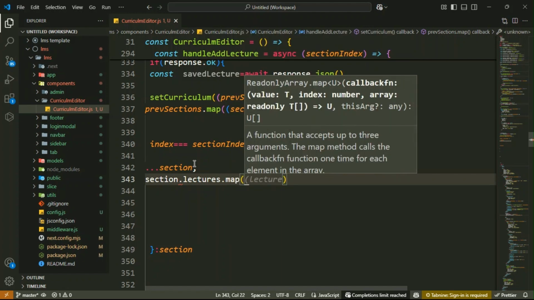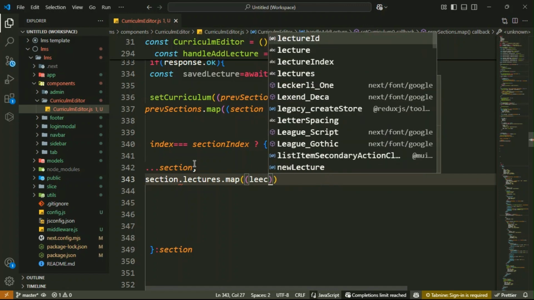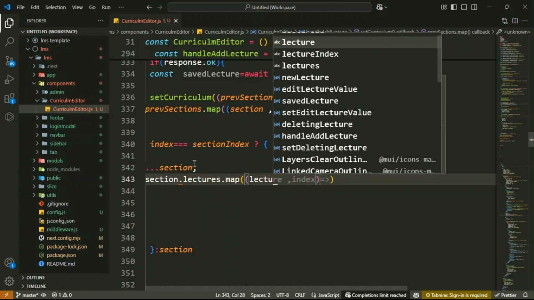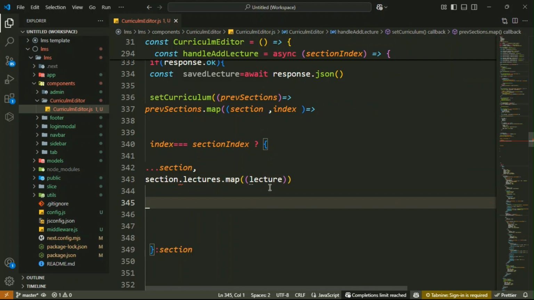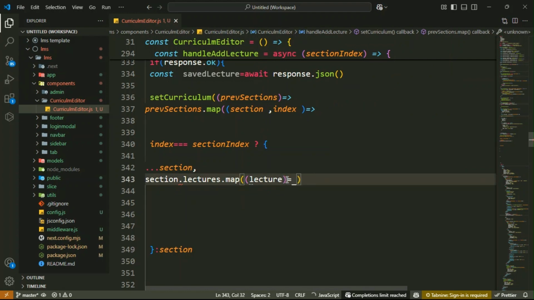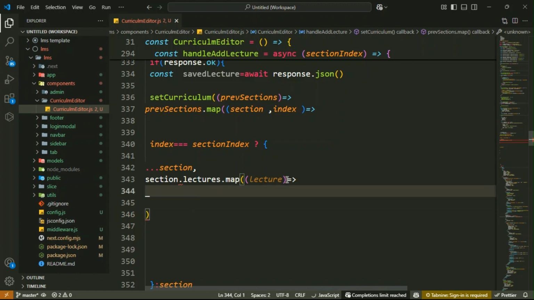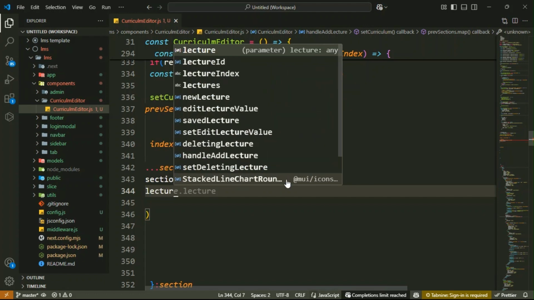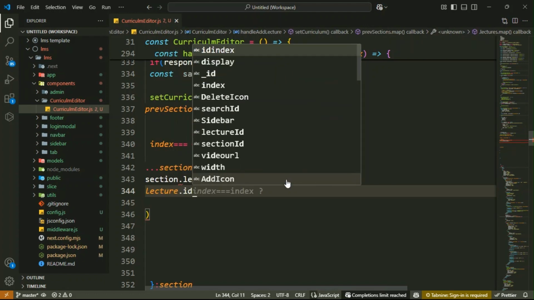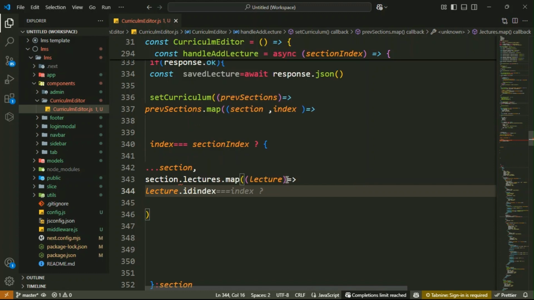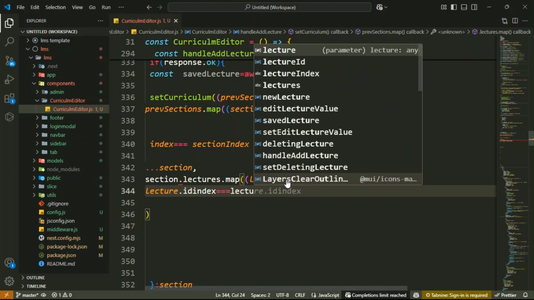Then inside it you have to access each lecture. So inside it that is a lecture. This is your lecture, and then here you have to make it an arrow function. Got it. Then inside it, guys, check if lecture dot id index is equal to the lecture id. So write lecture dot id index is equal to the lecture id.